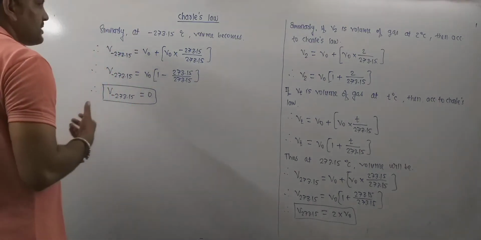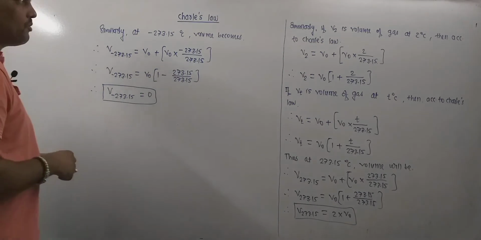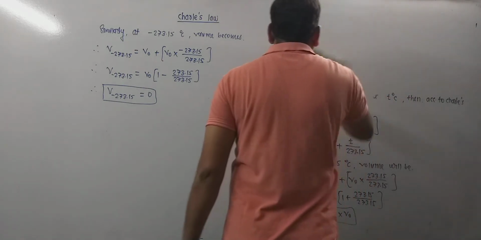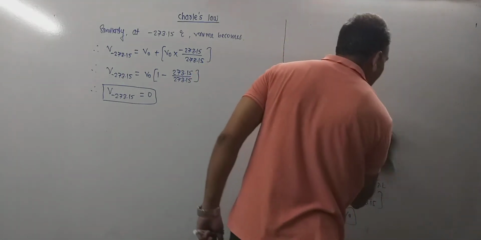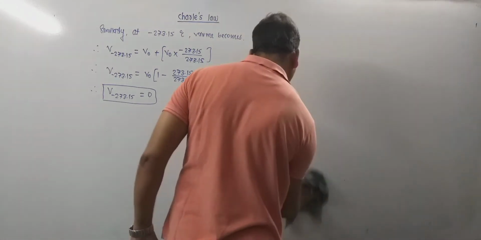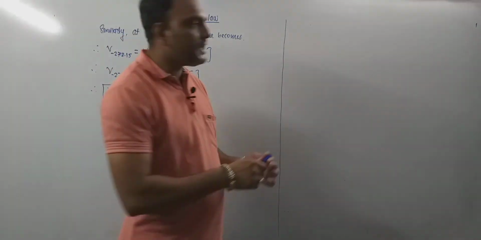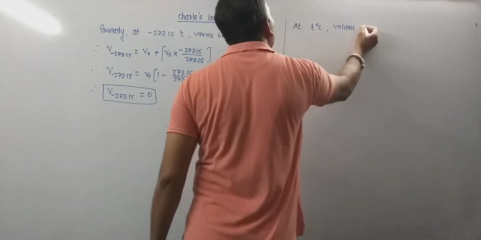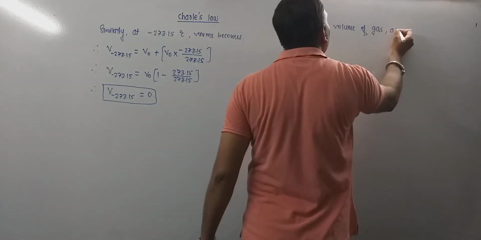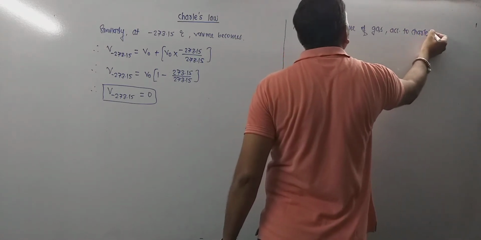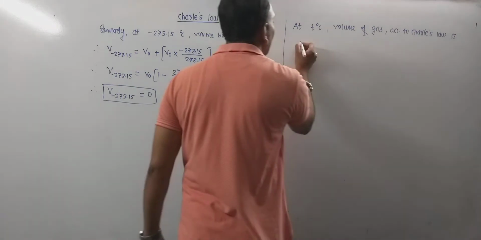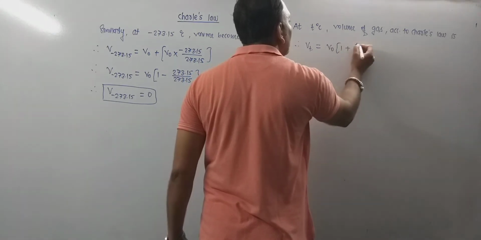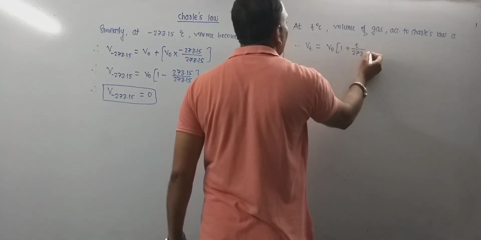Now at T degree, what we have come across during the course of the explanation is that the volume of gas at T degree Celsius according to Charles' law is Vt equals V naught into 1 plus T upon 273.15.